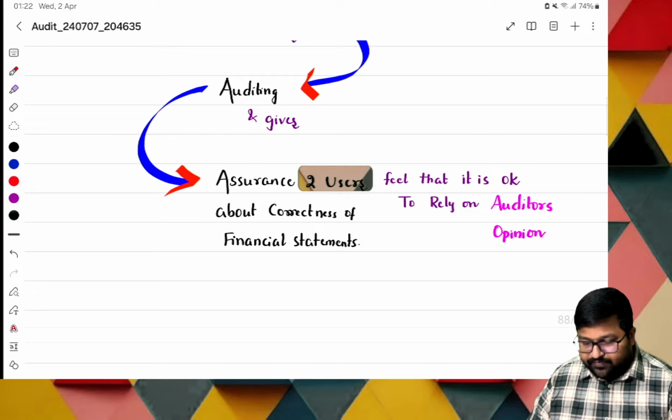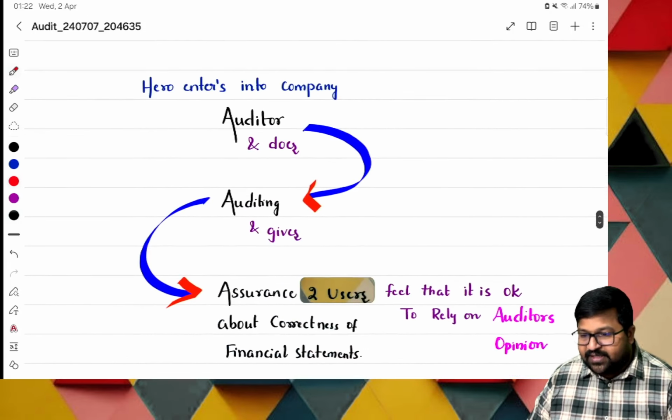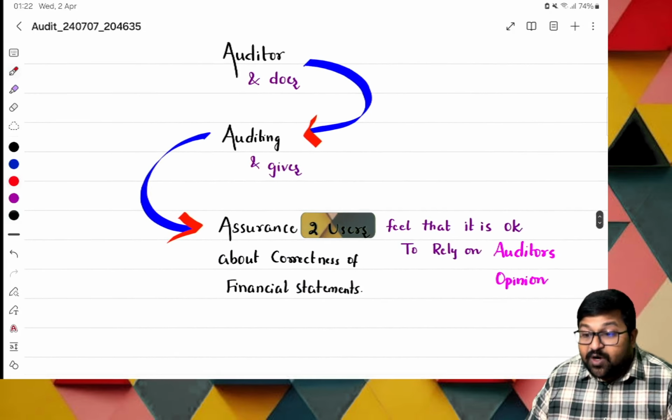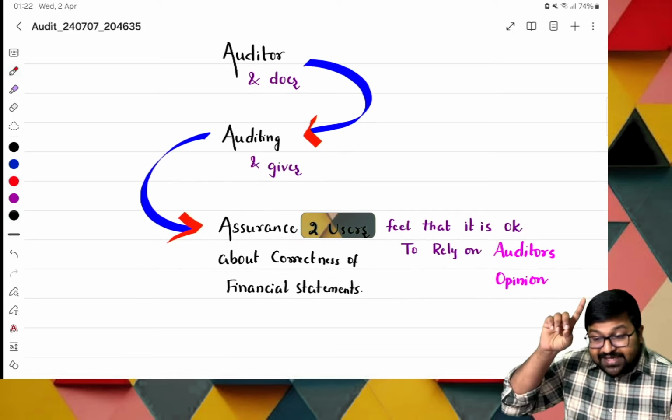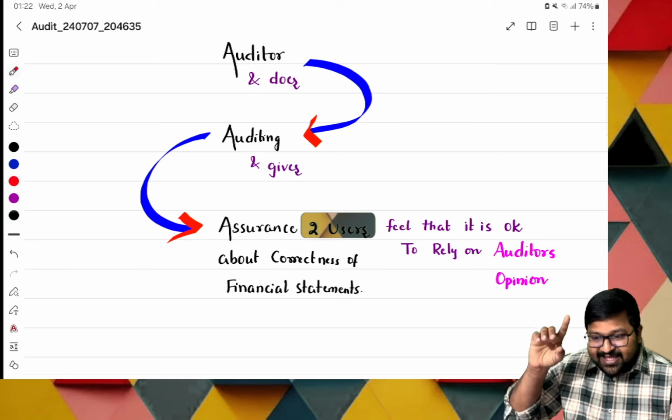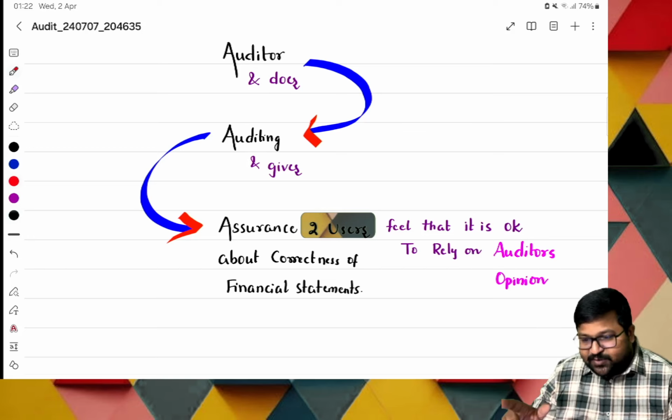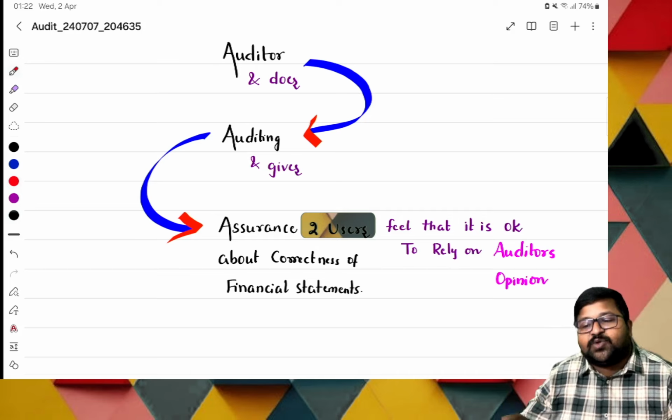It's a basic part. Sir, so who is entering? My auditor is entering, and what is he doing? Auditing and giving assurance. At the starting point, I said A and A. Auditor does auditing and gives assurance. A and A stands for auditing and assurance.